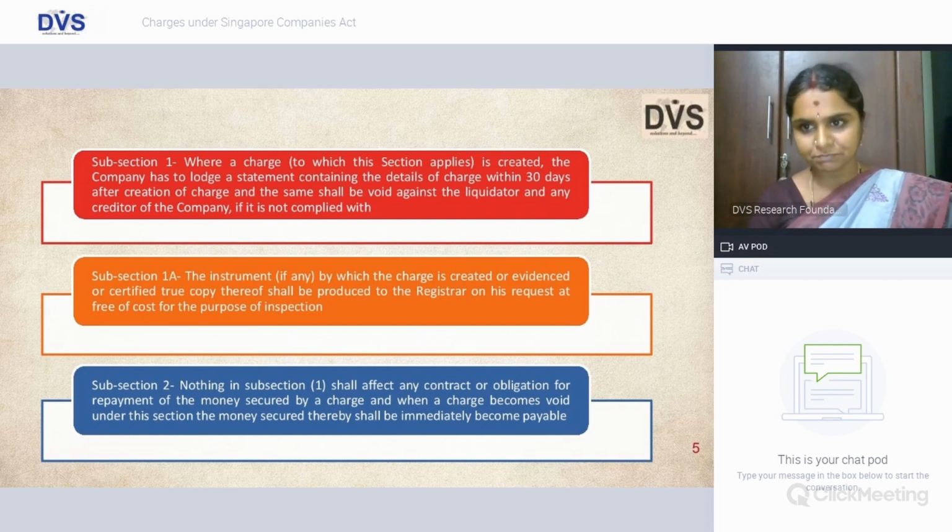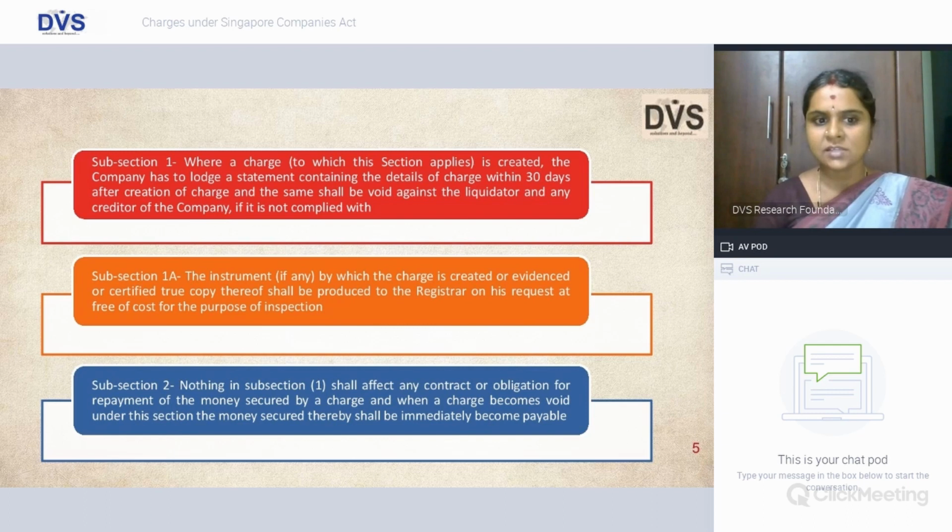1A talks about producing this document to the registrar when he is asking for inspection. You are creating a charge within the timeline specified under subsection 1. And tomorrow the registrar is asking you to provide evidence whether you have created a charge on this particular property or assets of the company. You are obligated to provide the copy to him, and you cannot say that I have registered, go and check your register. No. So 1A makes it obligatory for the company to create evidence and produce it upon requirement by the registrar.